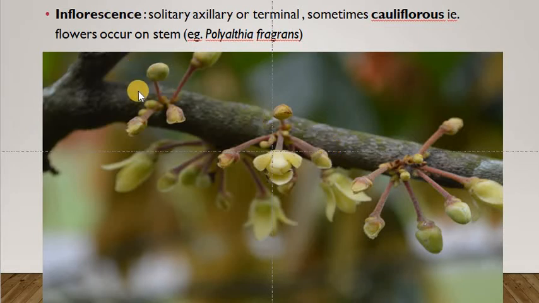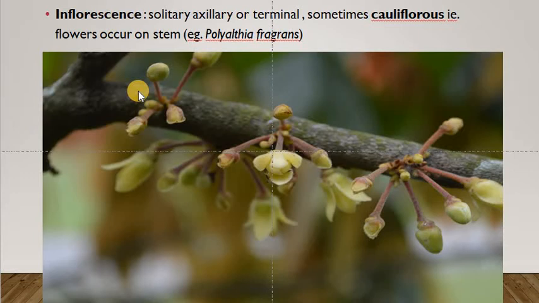And coming to the inflorescence, mainly they are solitary, axillary or terminal, and sometimes flowers are produced from the wood, or from the stem.